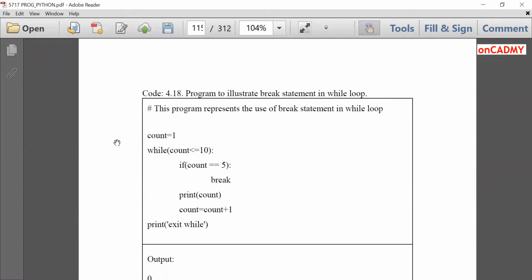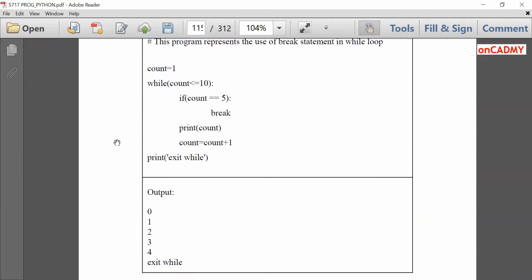There is another program. This program represents the use of the break statement in a while loop. We can also put break in while. Count is 1, while count is less than or equal to 10. If count is equal to 5, then break, otherwise print count. And then we are incrementing count equal to count plus 1. The logic is the same, but in a while loop, we have to do initialization and the increment operation inside the loop. Otherwise, the logic is the same as in the previous program. When the value of count is 5, the loop will be broken. Otherwise, it will print the value of count.